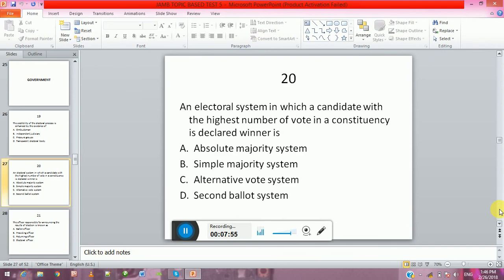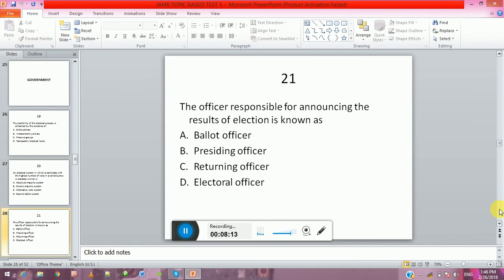An electoral system in which a candidate with the highest number of votes in a constituency is declared winner is A, absolute majority system, B, simple majority system, C, alternative vote system, D, second ballot system.